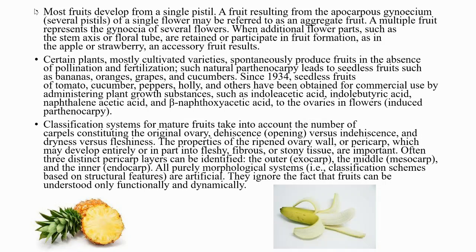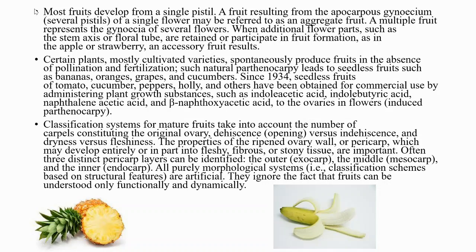Such natural parthenocarpy leads to seedless fruits such as bananas, oranges, grapes, and cucumbers. Since 1934, seedless fruit of tomatoes, cucumber, pepper, holly, and others have been obtained for commercial use by applying plant growth substances such as indoleacetic acid, indolebutyric acid, naphthalene acetic acid, and beta naphthoxyacetic acid to the ovaries of the flower to induce parthenocarpy.